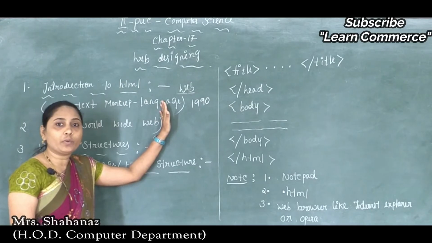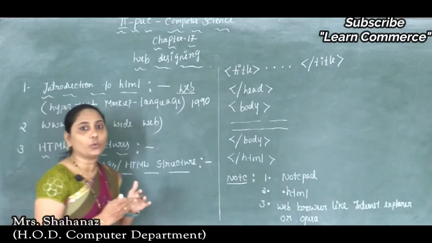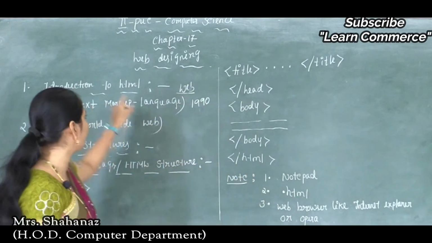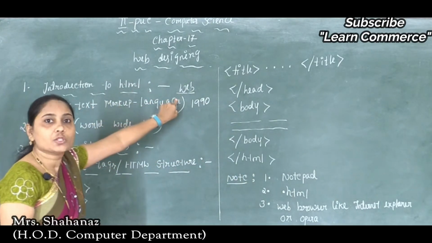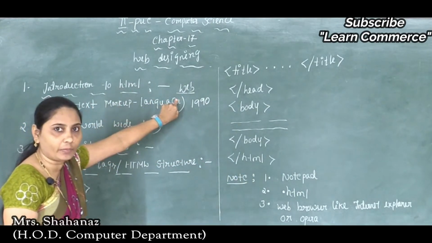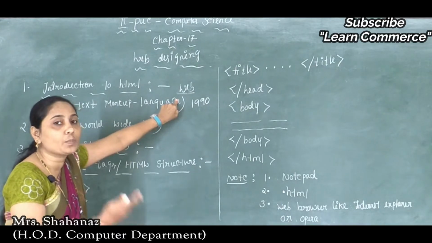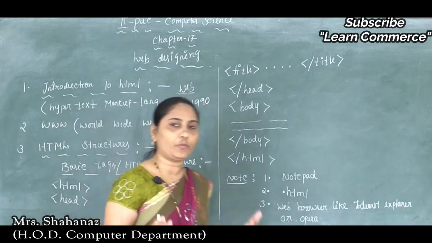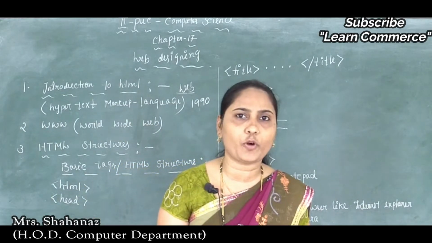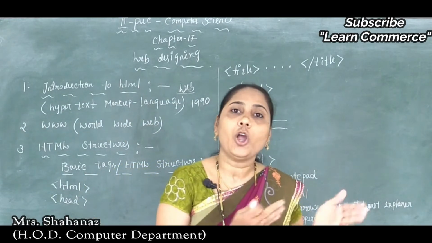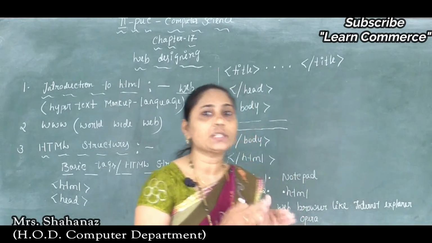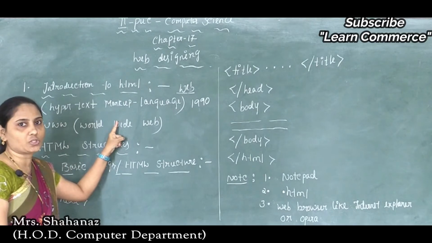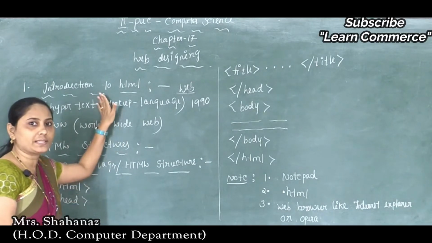Whatever page we get through the internet is created by using a language like HTML. Such a language makes it possible to present information, not just text but also audio, video, and images; everything we get on the internet is because of a language like HTML.